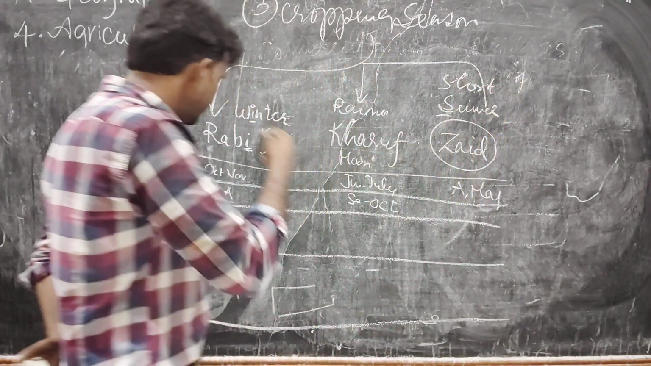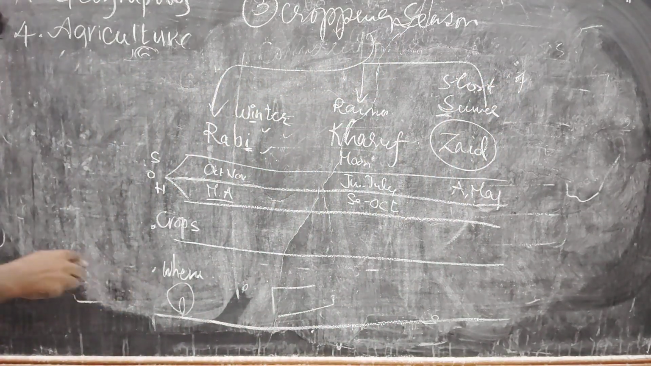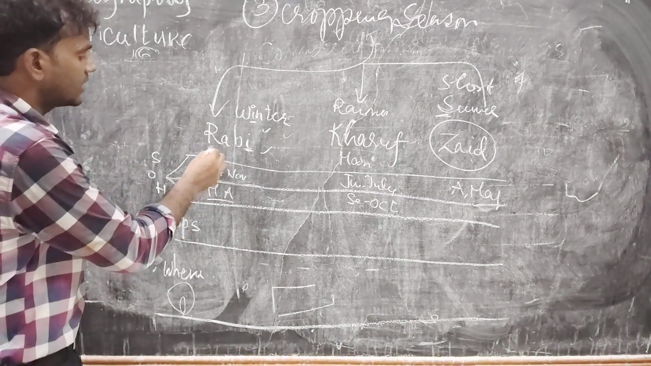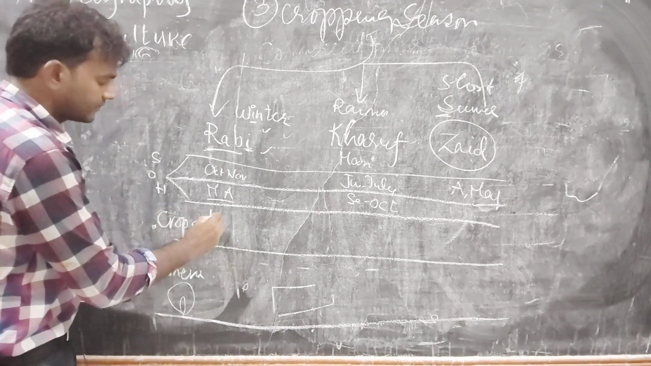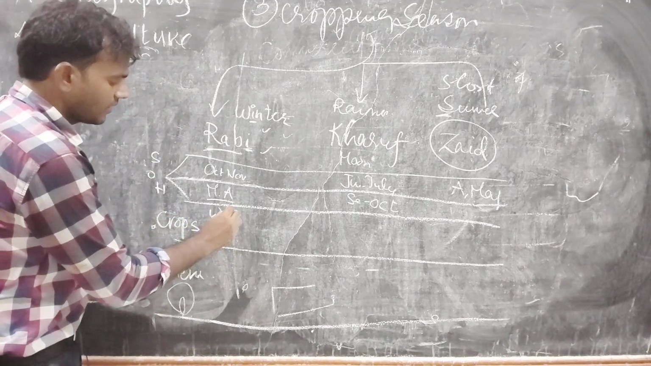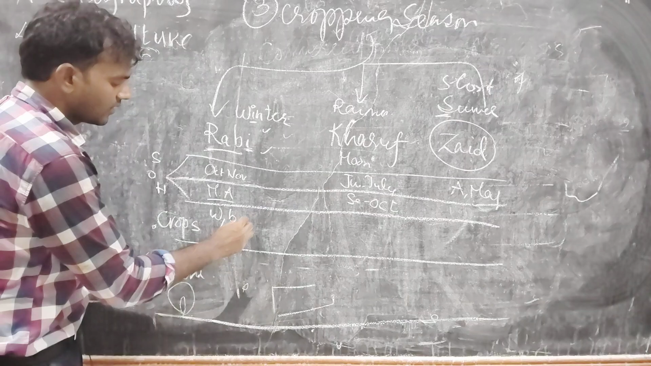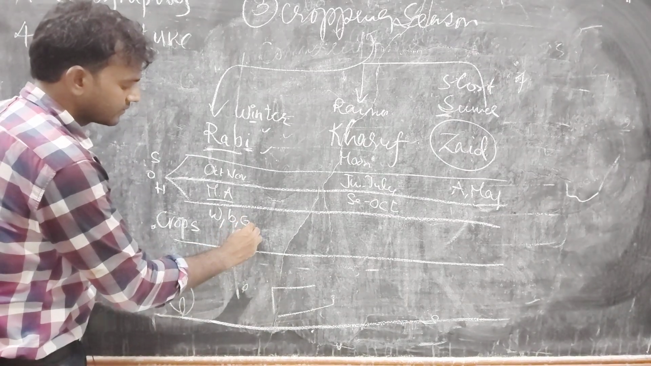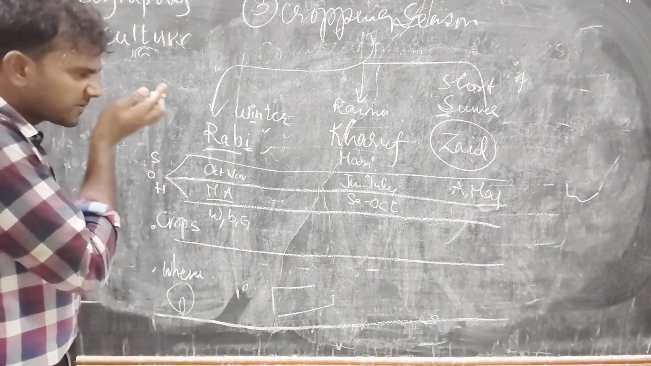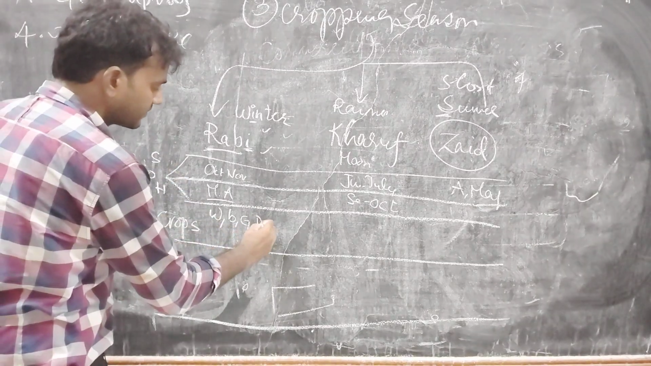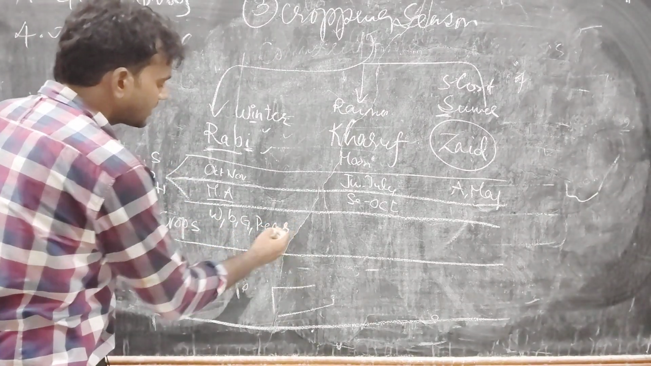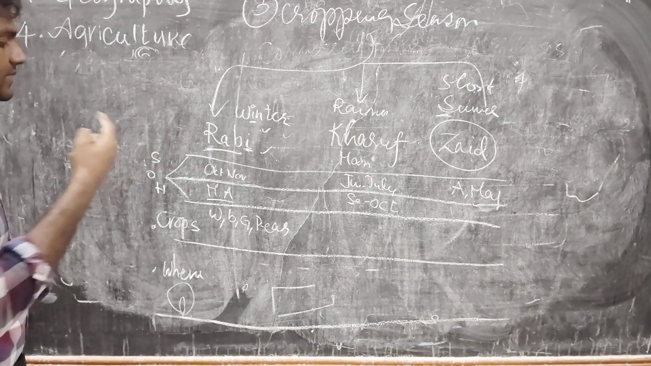So coming to crops, what kind of crops do we cultivate here? In Rabi season, we cultivate wheat, barley, gram. These are the main crops. And we also cultivate peas. These are the main crops we are cultivating in the Rabi season.